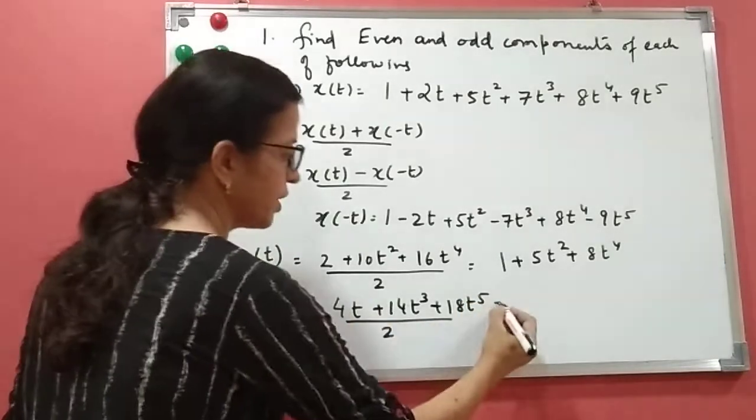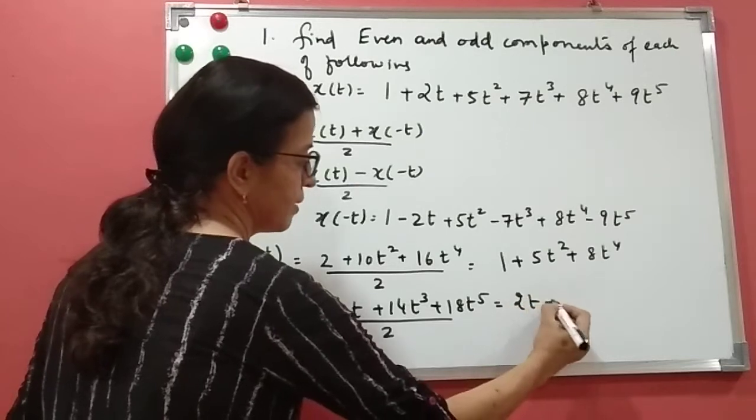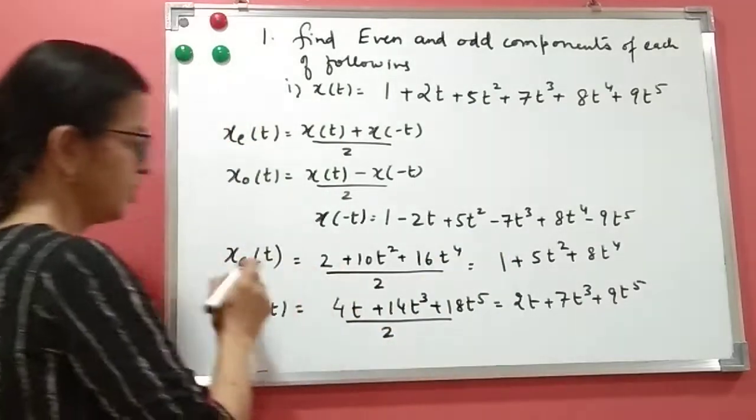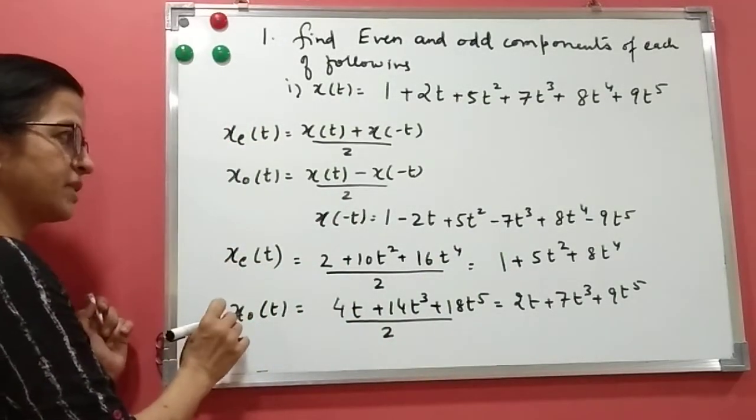Now if I divide by 2 here, we get 2t plus 7t cube plus 9t to the power 5. So this is the even signal and this is the odd signal.